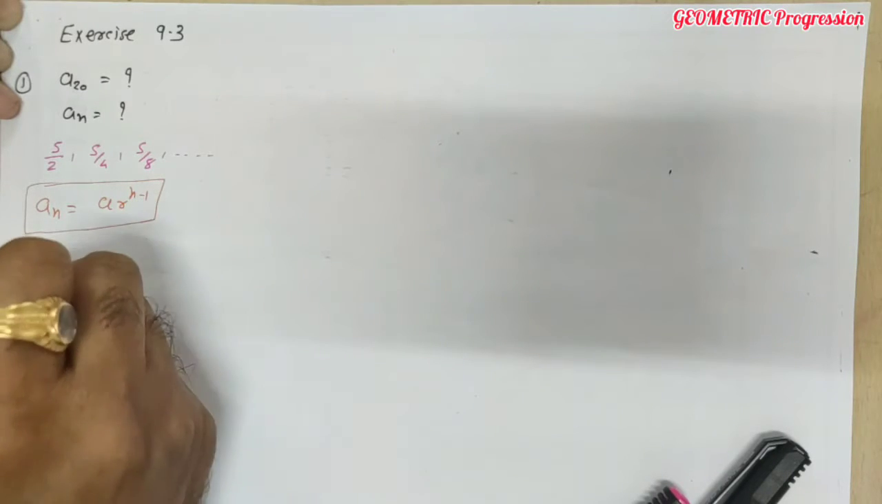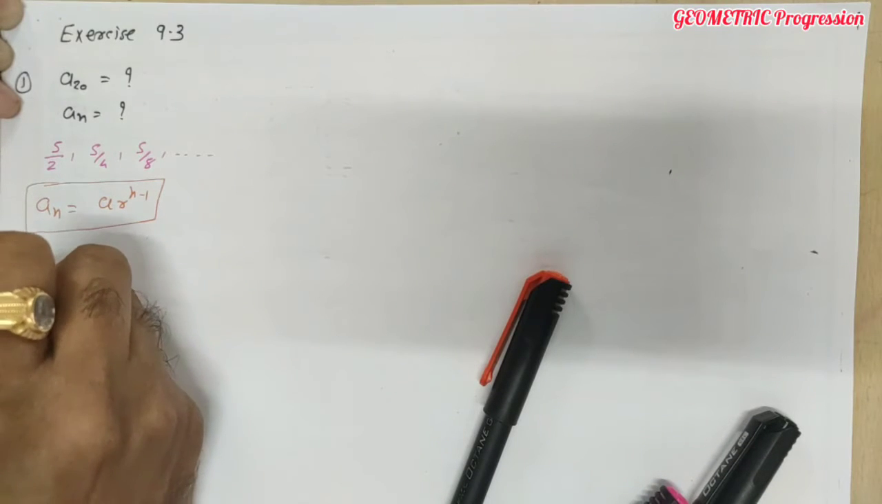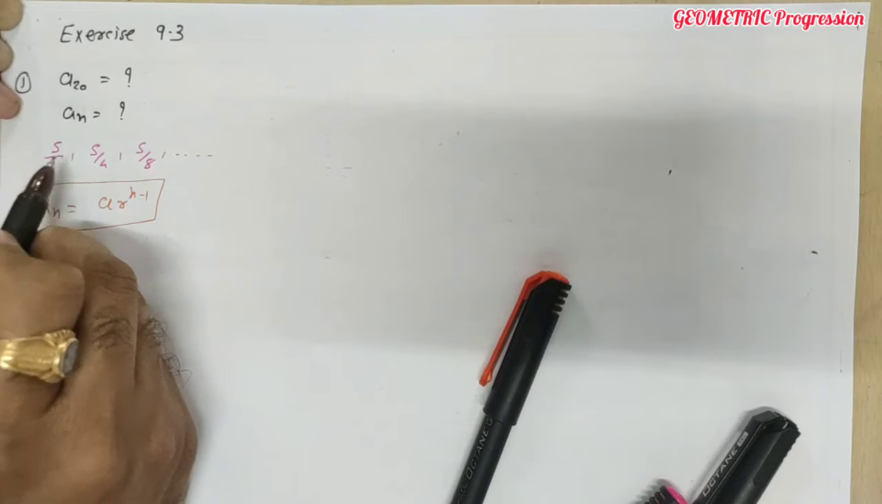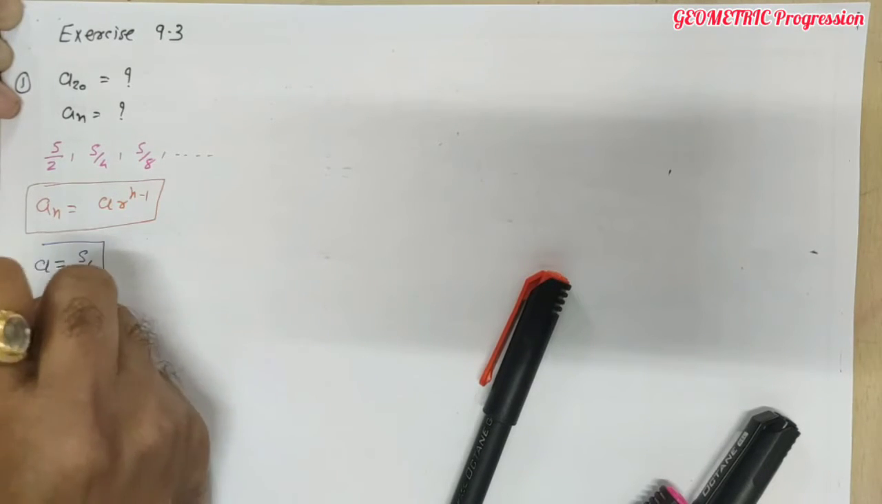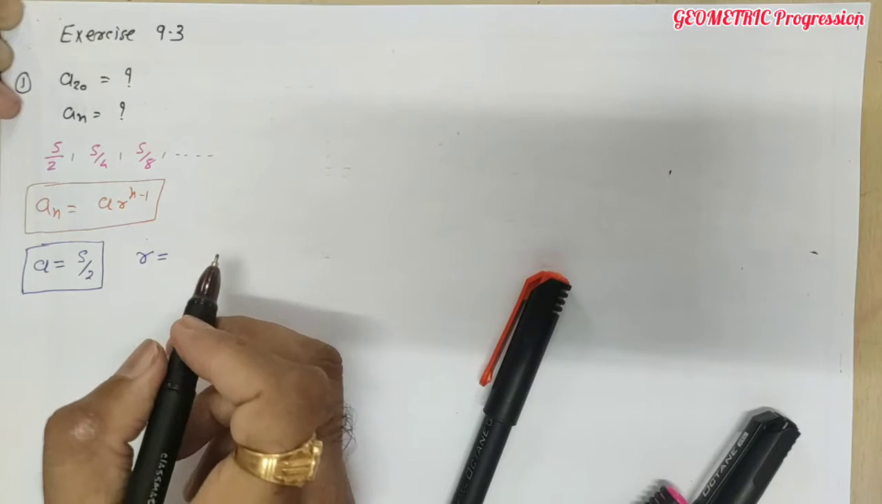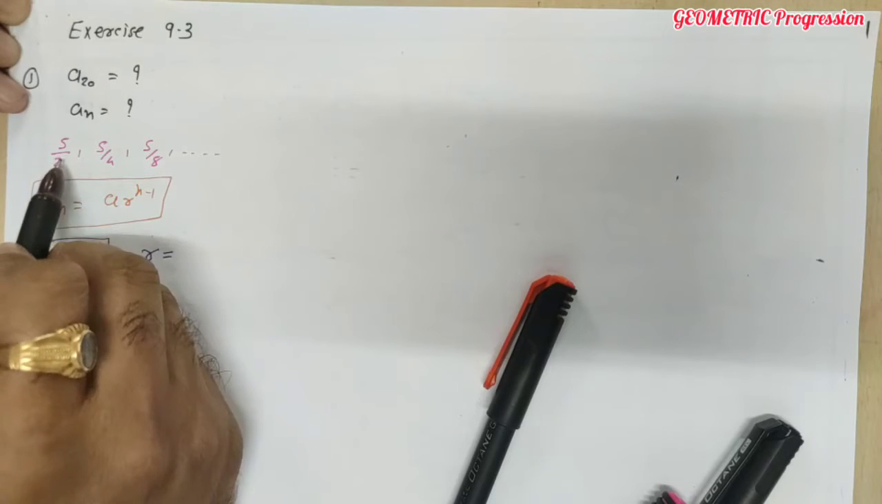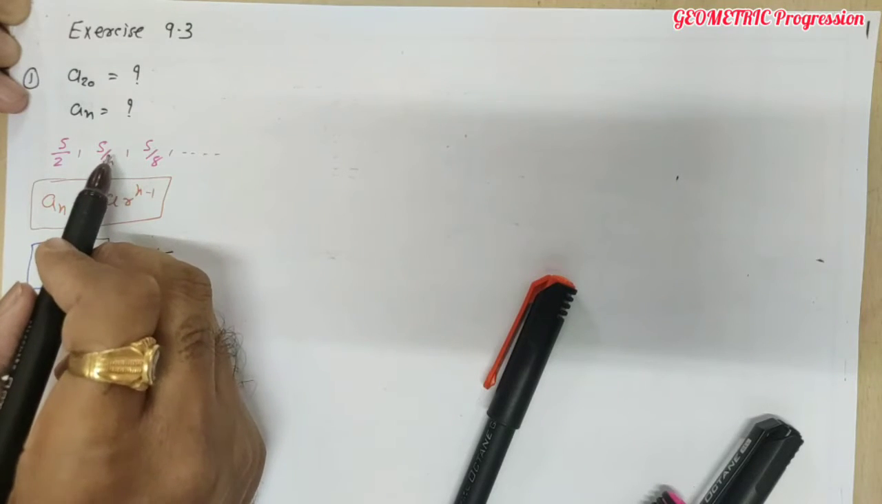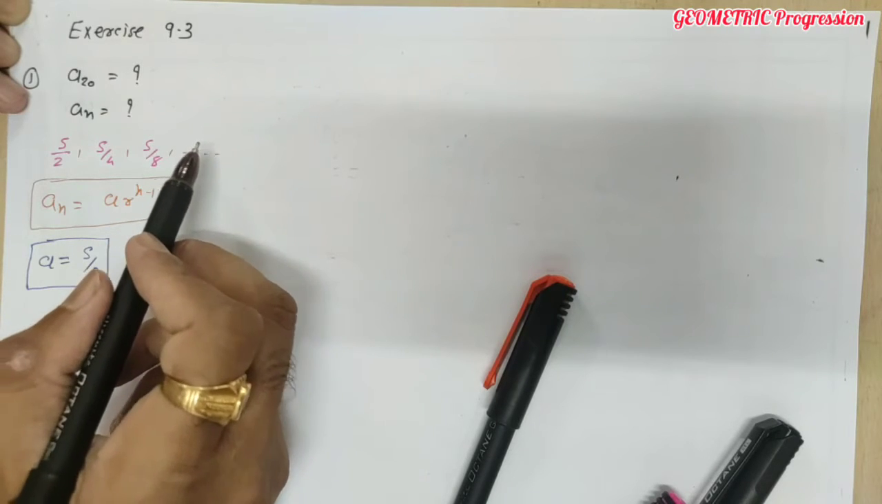a is our first term. So what is the value of a? In this given GP, the first term is 5 by 2. So a is 5 by 2. Then r is the common ratio. So what is a common ratio? It's the ratio of two consecutive terms. You can take second upon first term, you can take third upon second term, you can take fourth upon third term, if you know.